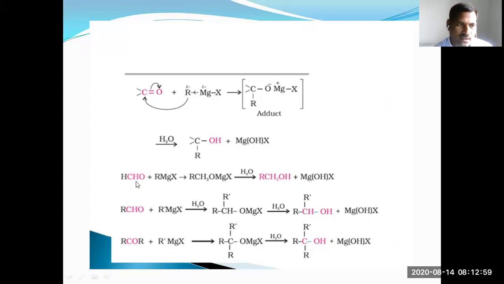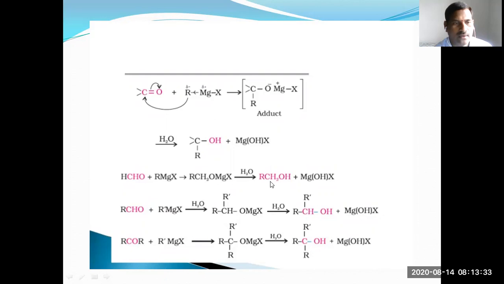Formaldehyde addition with the Grignard reagent gives primary alcohol. Other aldehydes except formaldehyde, addition with the Grignard reagent gives a secondary alcohol. Ketones, addition with the Grignard reagent gives tertiary alcohols. So you can take formaldehyde plus methyl magnesium bromide.